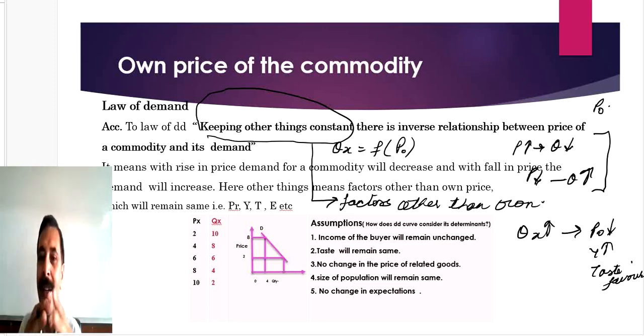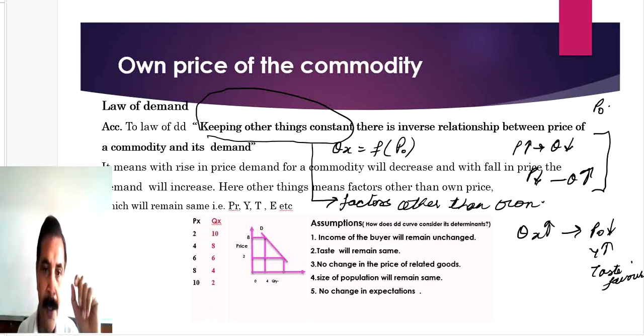You can spend your whole life, but you cannot find out, because according to price, the buyer moves in one direction. According to income, the demand pattern of the buyer changes in a different way. According to taste, when it's the issue of taste, there is no matter of income and price. So that's why we consider one factor at one time and assume the others as constant.